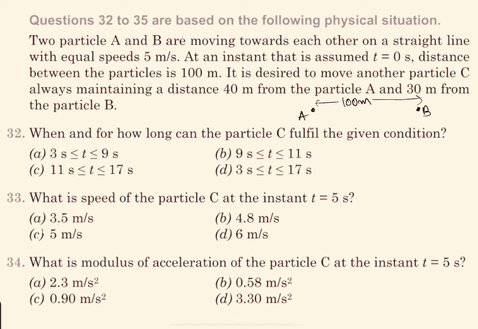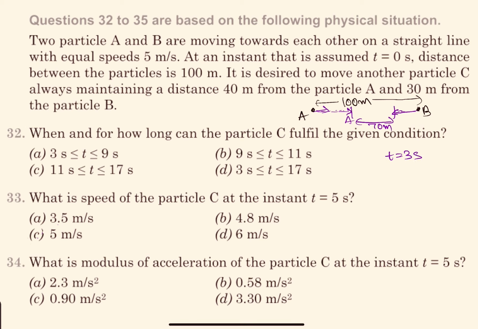Now they are moving towards each other with 5 meter per second. So when can this happen? There can be a third particle C which maintains a distance of 40 from A and 30 from B. If it is maintaining a distance of 40 from A and 30 from B, the maximum separation between A and B that you can have is 70 meters, right? And this separation will happen at what time? It will happen at t equal to 3 seconds, right?